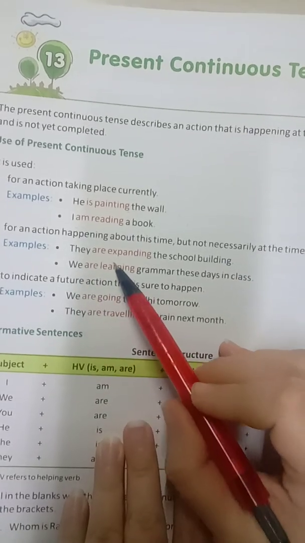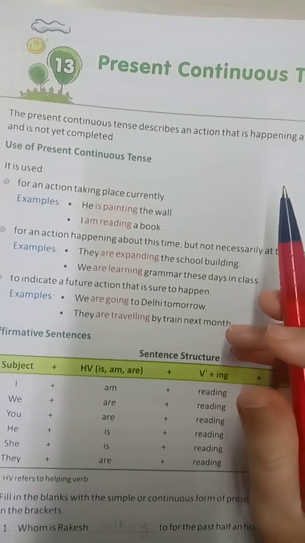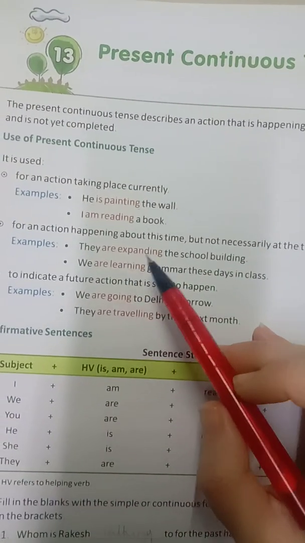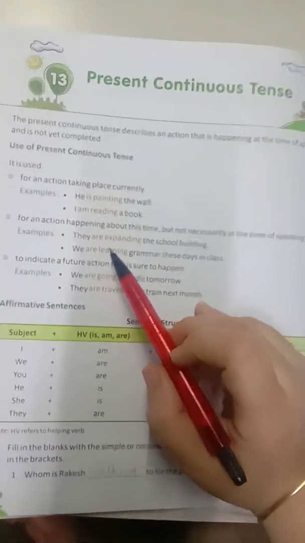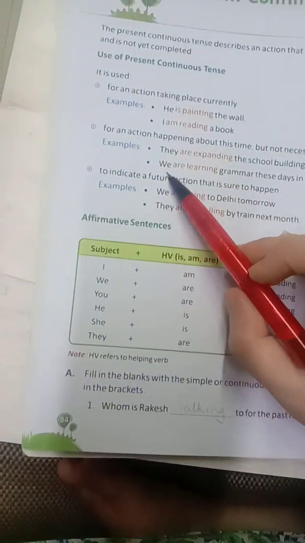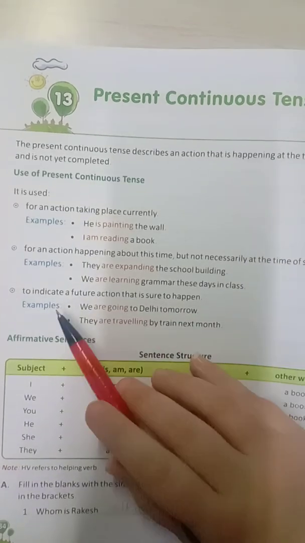When you are saying they are expanding, it cannot be done that fast, right? So it is going to happen but not exactly happening when you are speaking about it. We are learning grammar these days in class.